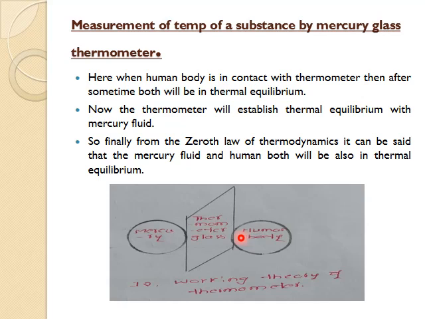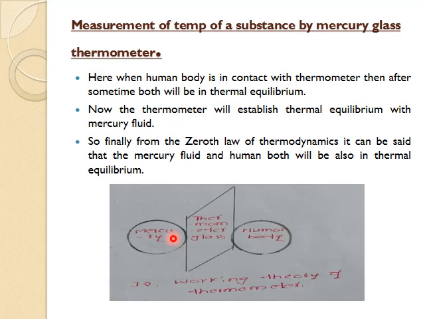After some time, since the mercury is in contact with the thermometer glass, once the thermometer glass is in equilibrium with the human body, the mercury will also come in thermal equilibrium with the thermometer glass. So now both the thermometer glass and the mercury are in thermal equilibrium.